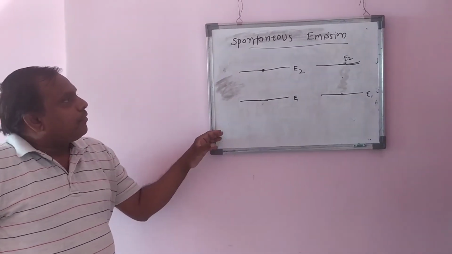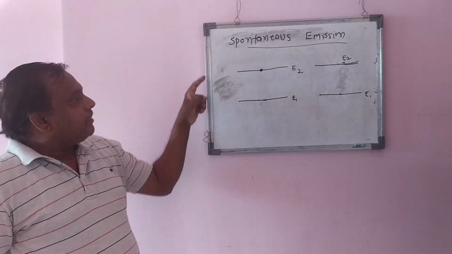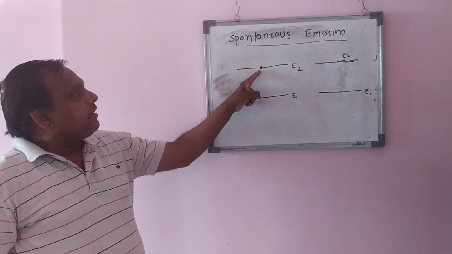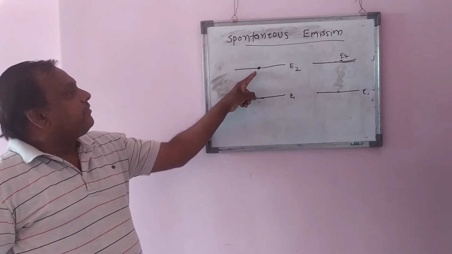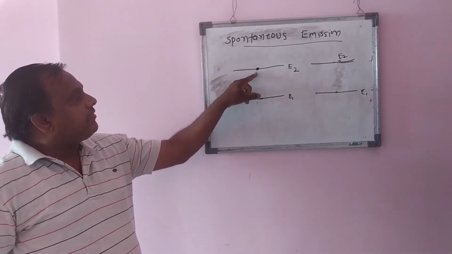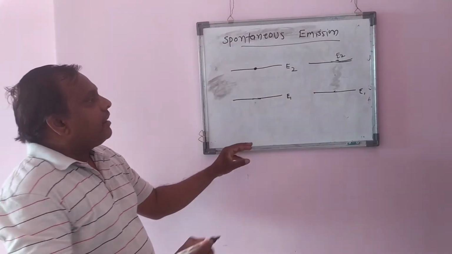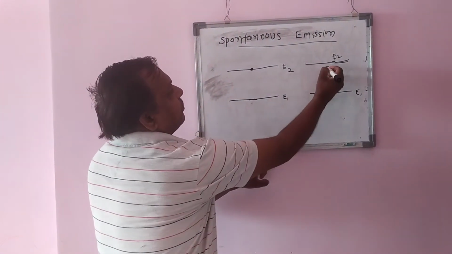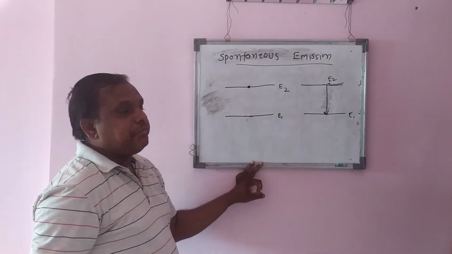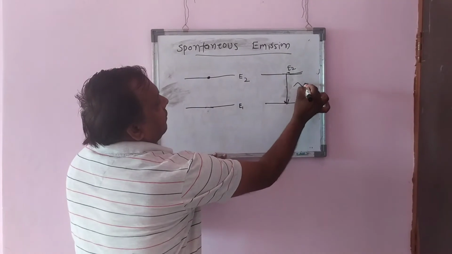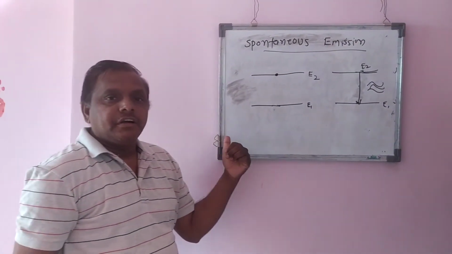Now, in case of spontaneous emission, the atom is in the higher energy state. It remains at this energy state for a short time and comes to the ground state, emitting a photon which is exactly identical with the incident photon.